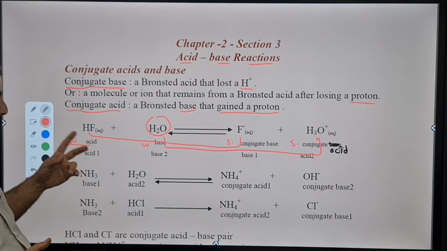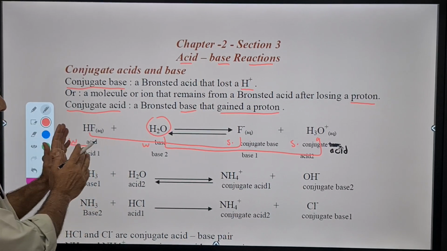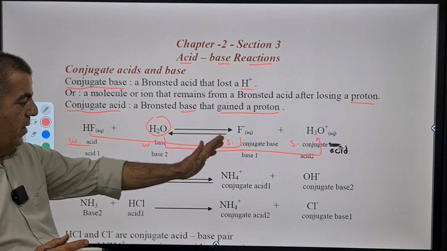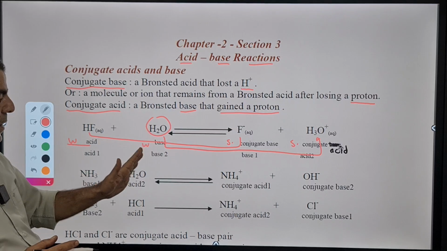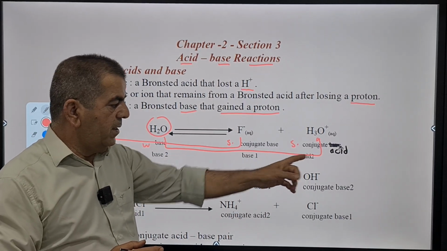Now we have in this reaction two conjugate pairs: hydrofluoric acid, which is acid number 1, and fluoride, which is base number 1; water, base number 2, and hydronium, acid number 2.